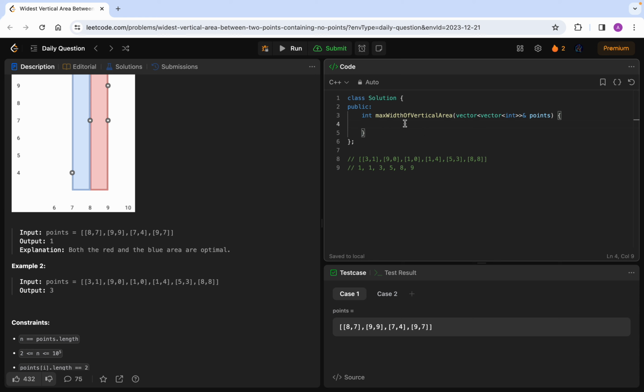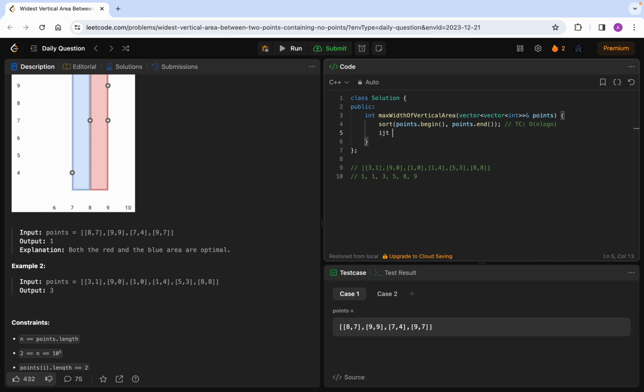The basic step will be to sort the array. We all know that to sort a 2D array we can simply write sort on the points, and by default it sorts on the basis of the 0th element, right? And the time complexity of this is, tell me, O(n log n), right?